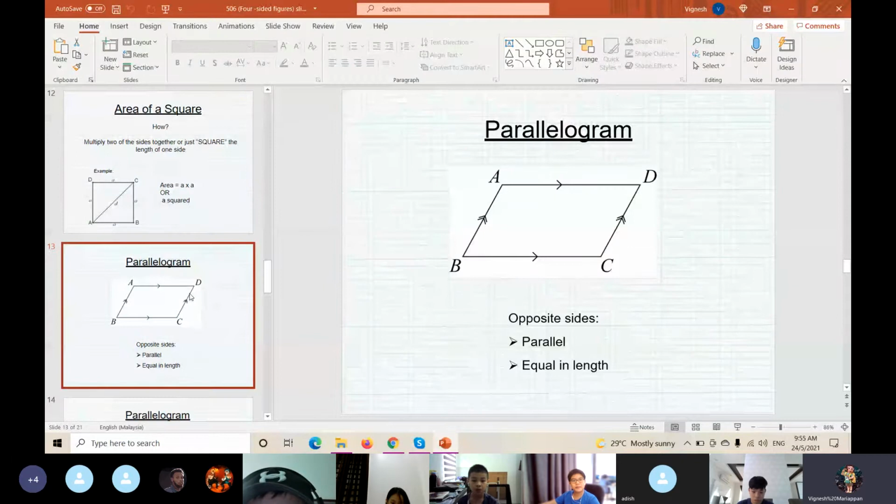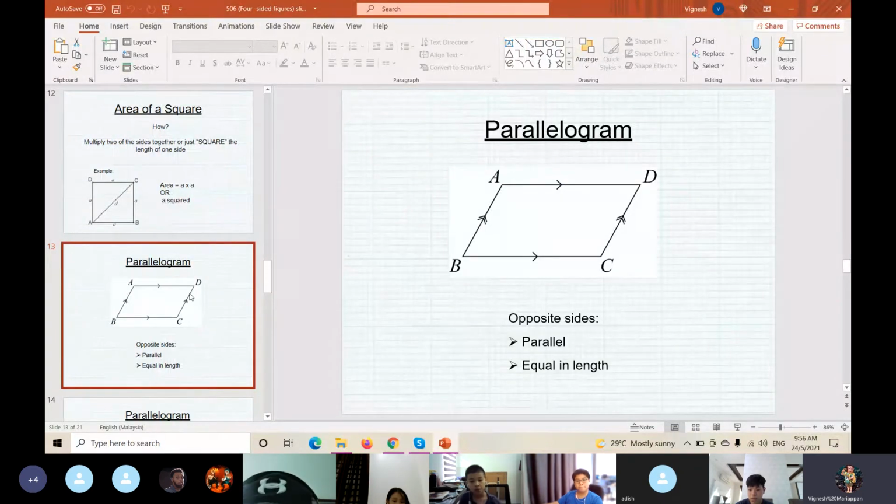Can you all see the symbol here? The symbol is only one arrow, correct? Arrow BC and AD are the opposite sides, and then the arrow AB to DC are also the opposite sides, correct? Also parallel. Understand or not?